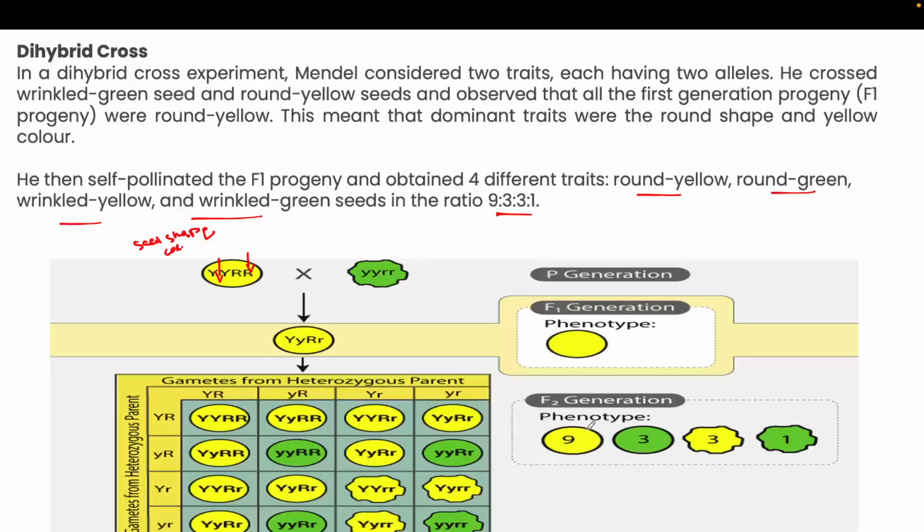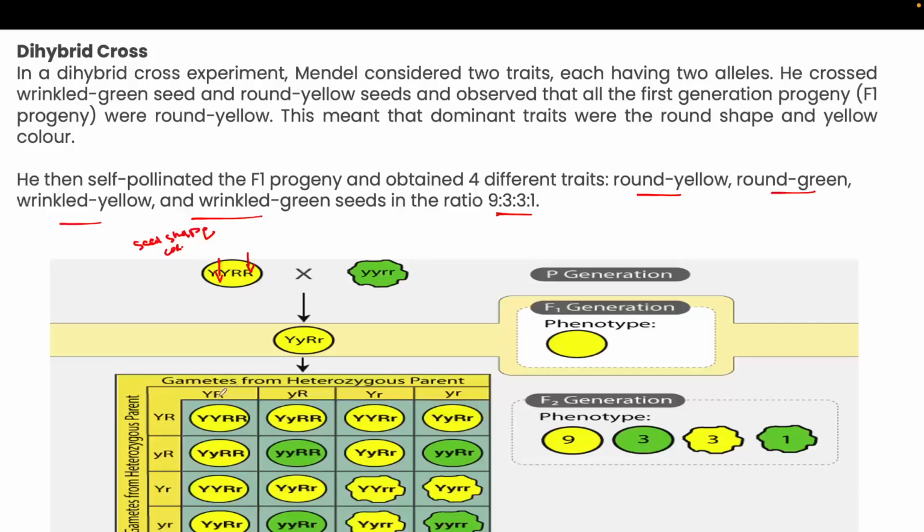This 9 is the dominating character, which has yellow color as well as round shape. Whereas these two have a combination, one recessive trait and one dominant trait. And the last one has both traits recessive in nature.